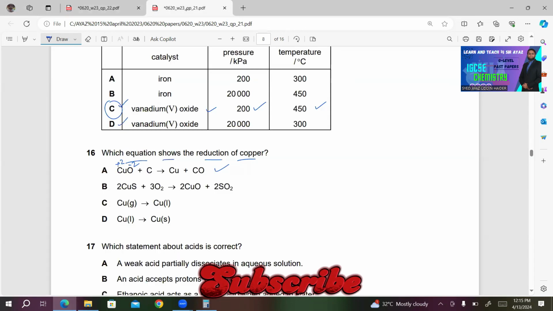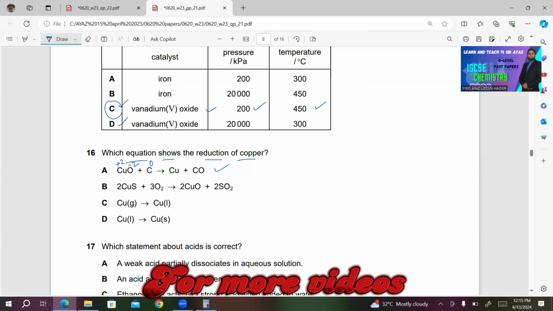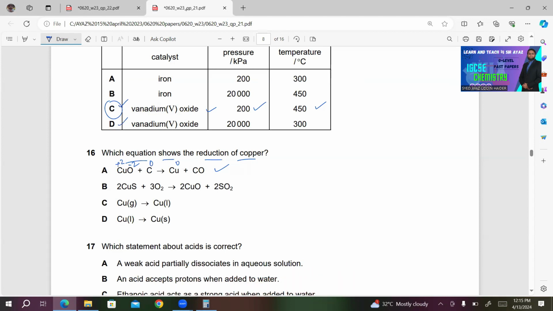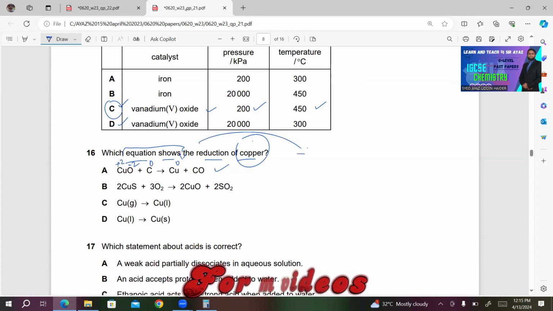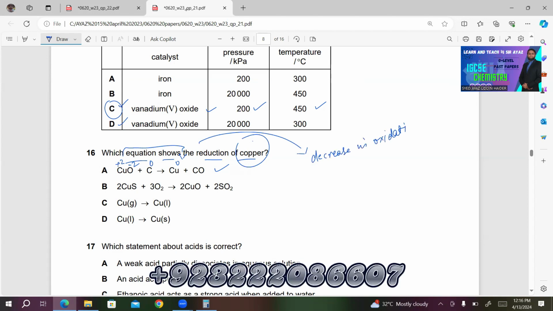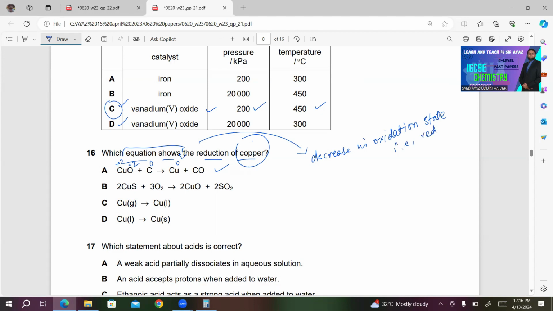What about carbon? Carbon must be carrying 0 charge. On the product side, copper is carrying 0 charge. So you see the change for copper only. I'm not looking at the change in oxidation state for the other elements, as they are asking about copper in this equation. So +2 to 0 means a decrease in oxidation state. That is reduction.